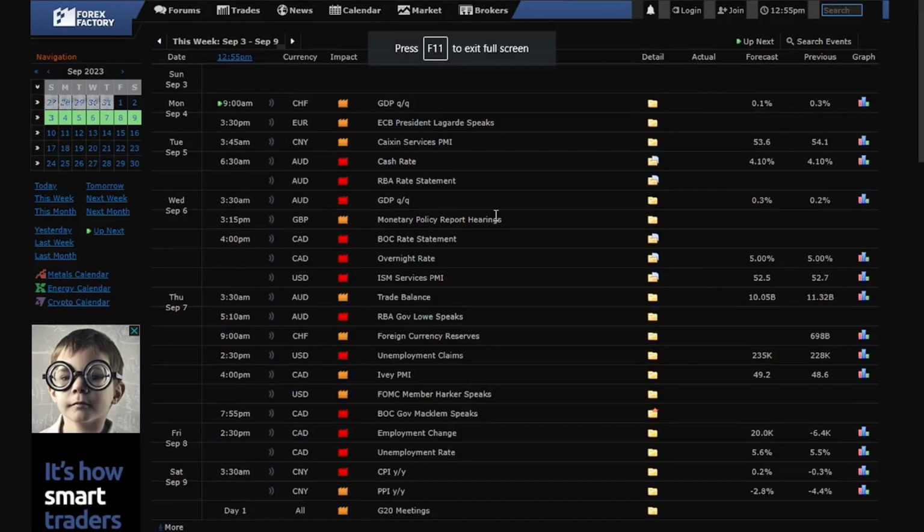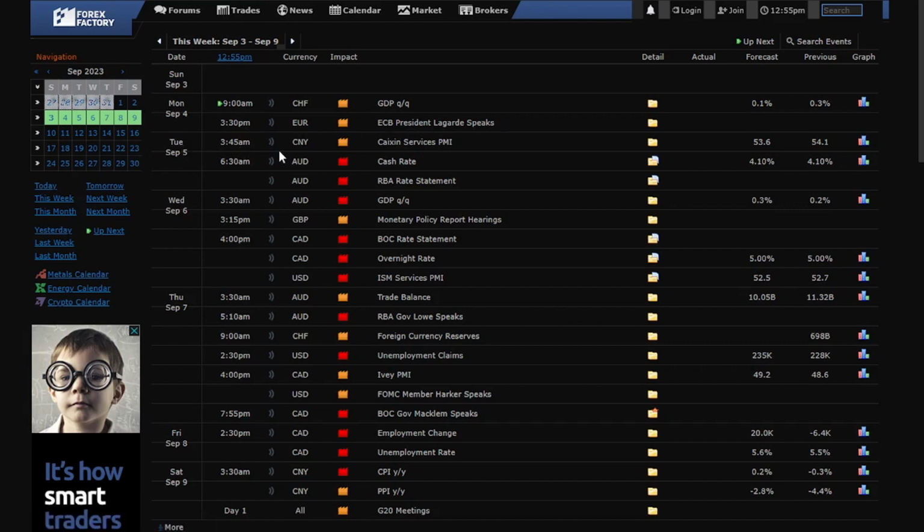Looking at the Forex Factory website or app, starting on Monday, September the 4th, at 9 a.m., we have CHF GDP, which is a medium impact news. At 3:30, Euro ECB President Lagarde speaks.